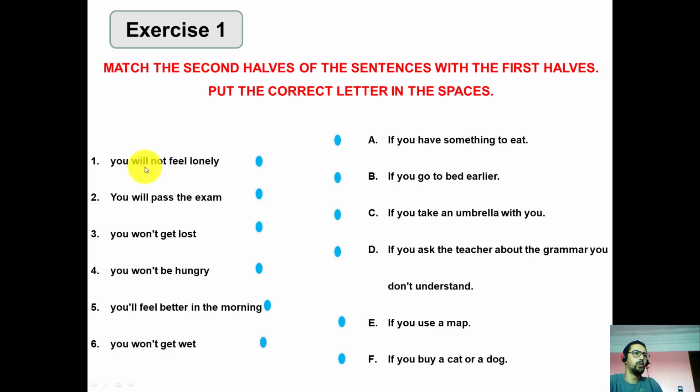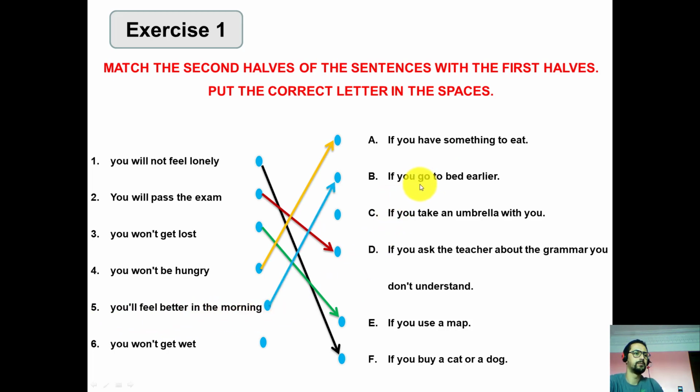You will not feel lonely if you buy a cat or a dog. Number 2. You will pass the exam if you ask the teacher about the grammar you don't understand. 3. You won't get lost if you use the map. 4. You won't be hungry if you have something to eat. Number 5. You will feel better in the morning if you go to bed earlier.